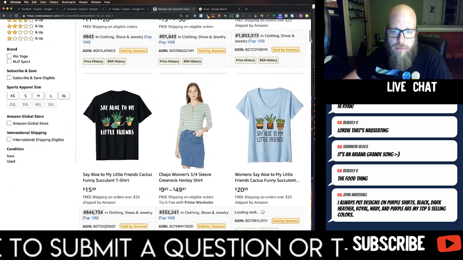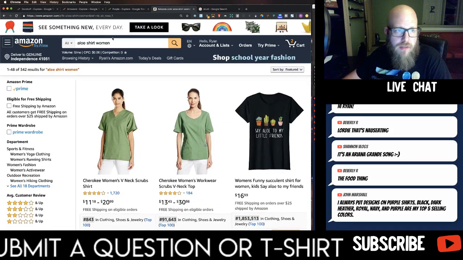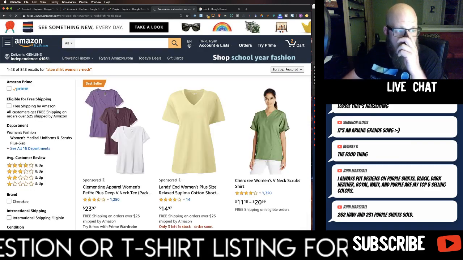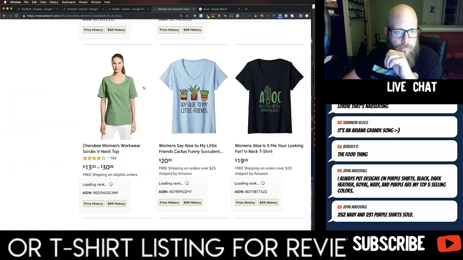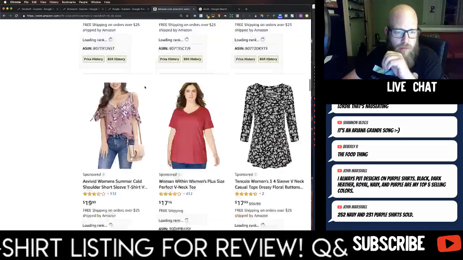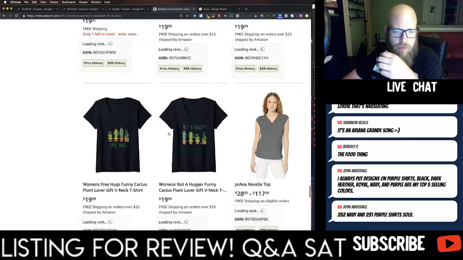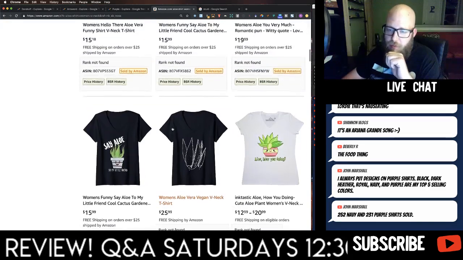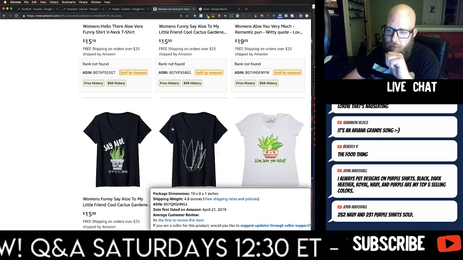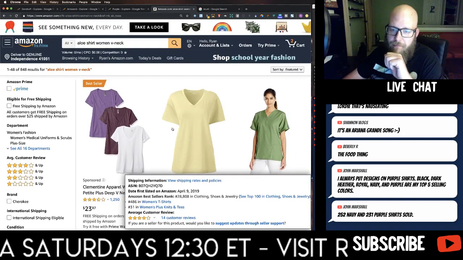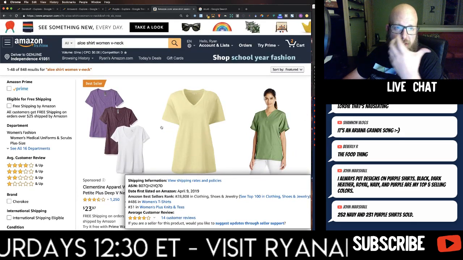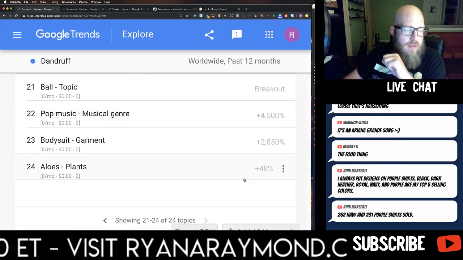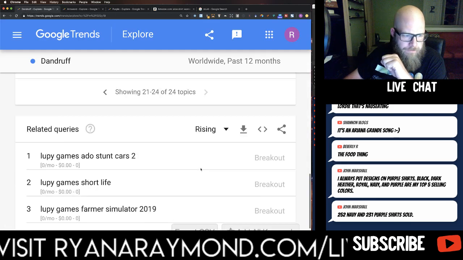And especially when you do women's, you get the V-necks do better, especially if you do this then. That put in a lot more. Granted, I wasn't scrolling through all the search results, but those are some options. Those are some, yeah, 252 navy, 231 purple. They definitely add to it. And using that data is important to decide what shirts you're going to sell. Let's see, what else do we have?